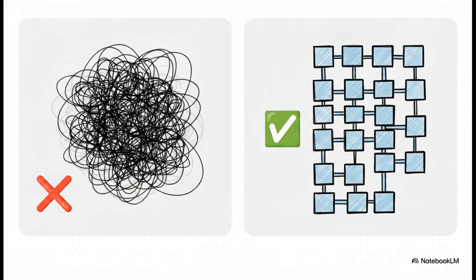But on the right, we have a structured JSON prompt. It uses this clean code-like formatting with strict keys and values like title, genre, and camera shot. Every single detail is perfectly categorized in brackets. It is mathematically impossible for the AI to mix up your instructions when your data is structured this way.